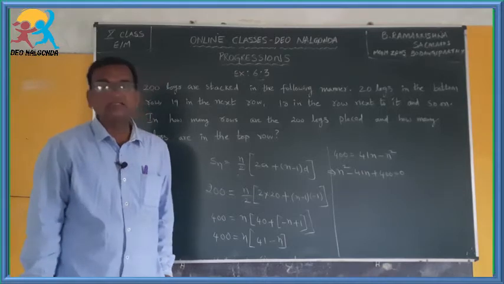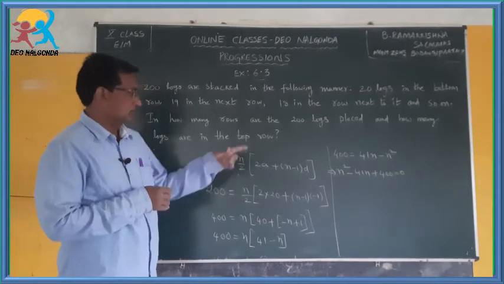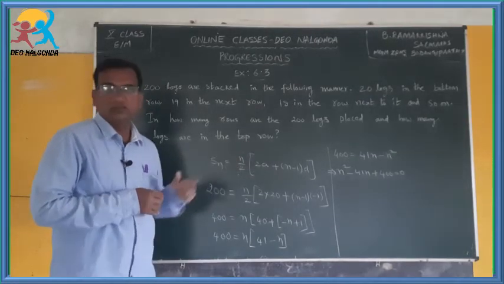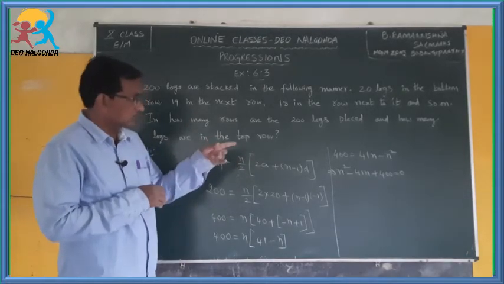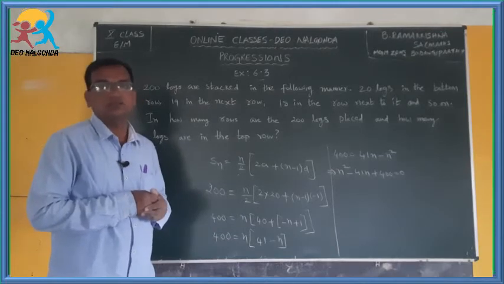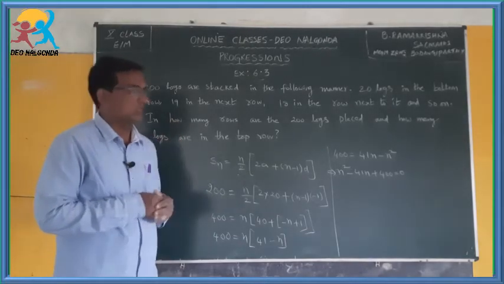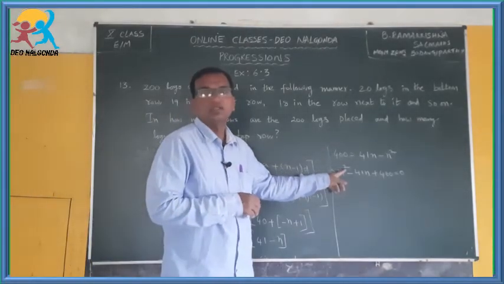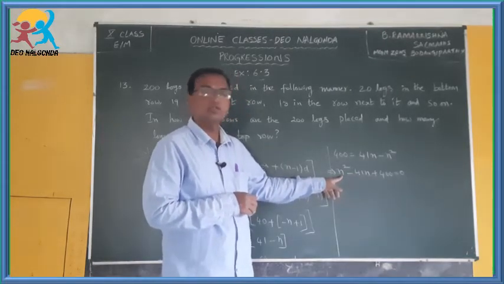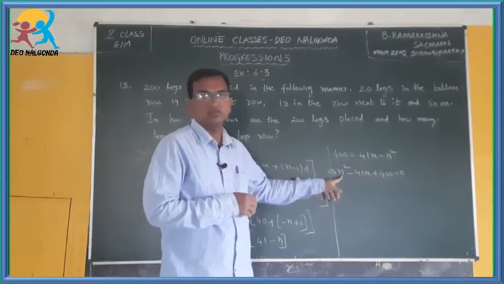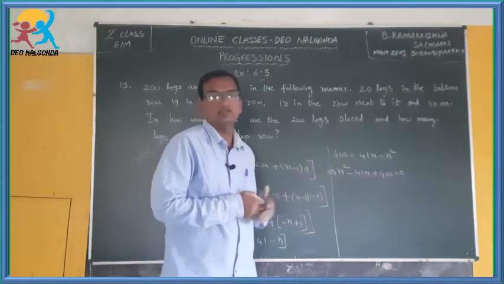So, you should have knowledge of solving quadratic equations, because here one variable is involved and you have to find that variable n. n is the number of terms, and that is in a quadratic equation mode. Then if you solve that, you will get 2 values of n, because the order is 2. You will get 2 solutions for this quadratic equation. Therefore, you have to choose which is the best solution, or if 2 solutions are possible, you can write those 2 solutions. Now, how to solve this quadratic equation?